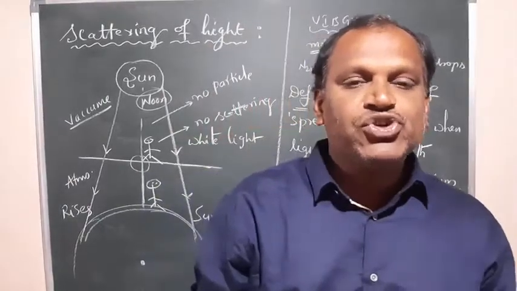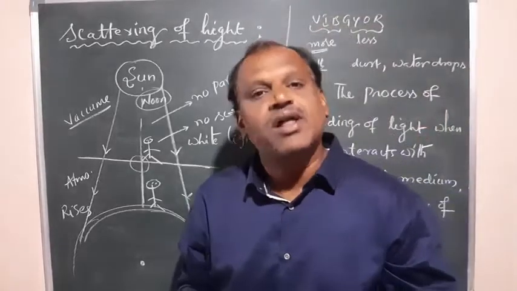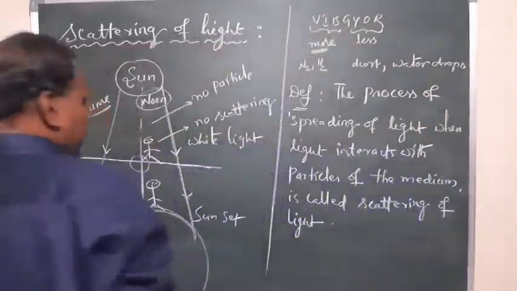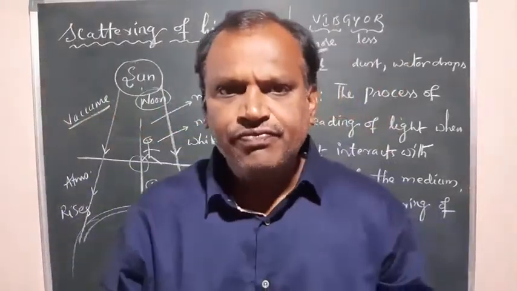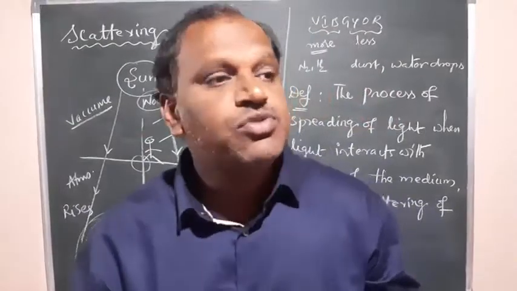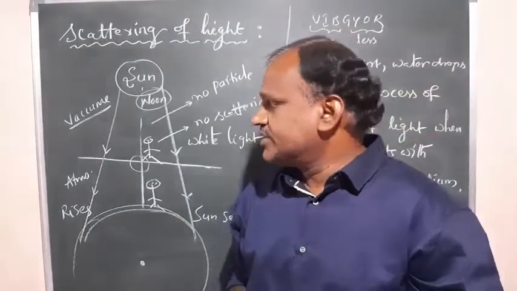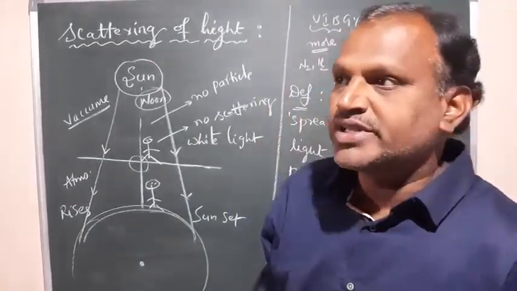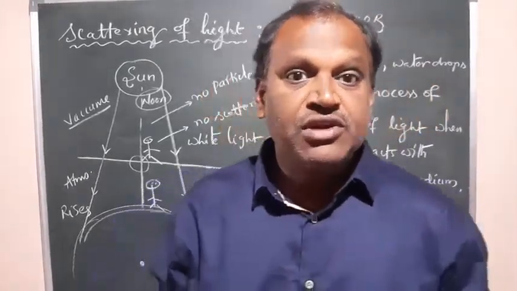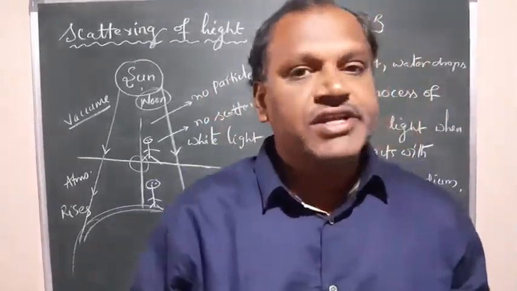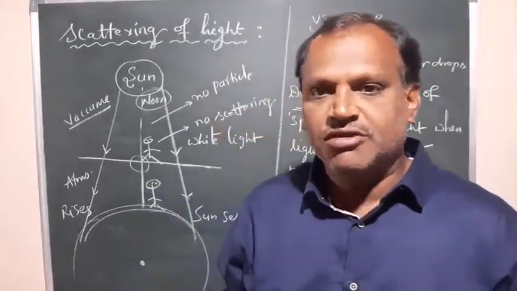So rainbow formation is due to which one? Due to the scattering of light, okay. So this is another example or another observation. The questions will be asked like this: why does the sky look blue? That is one question. And another one is, explain why during sunrise and sunset the sky looks reddish. The sun looks reddish. Why? Same reason, right? Okay.